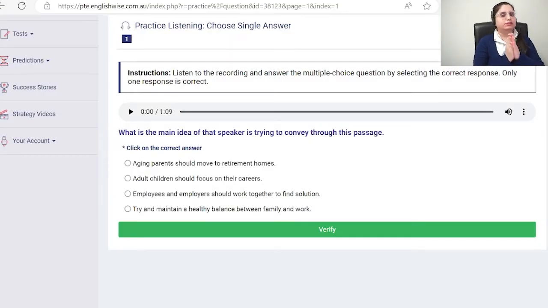Make sure you read the instructions carefully in every part or every section of the PTE test. Listen to the recording and answer the multiple choice question by selecting the correct response. Only one response is correct. Let's listen to the recording now.